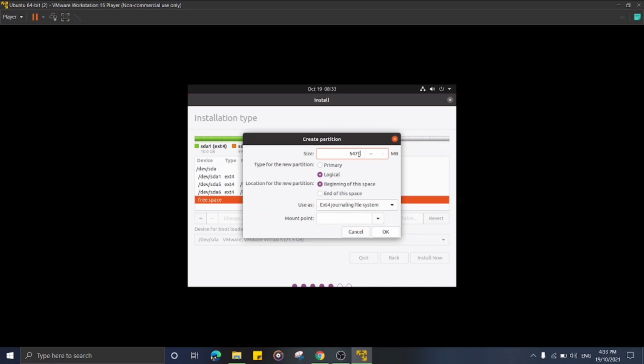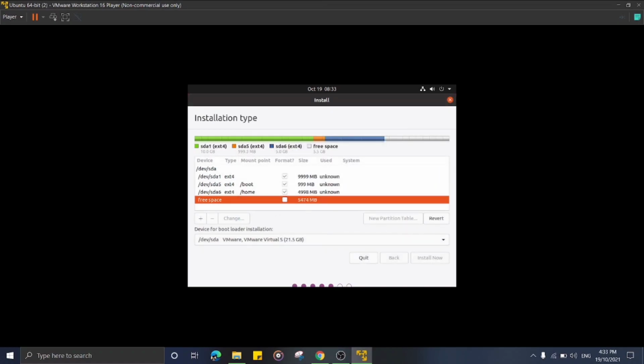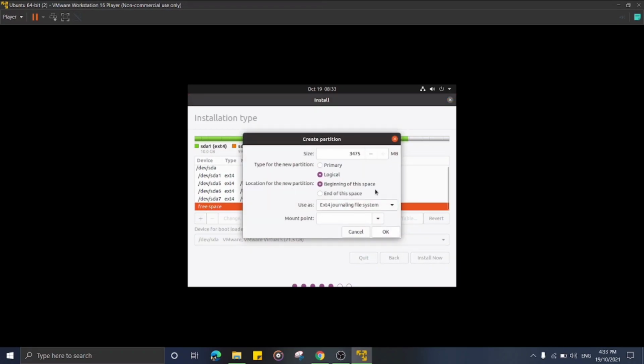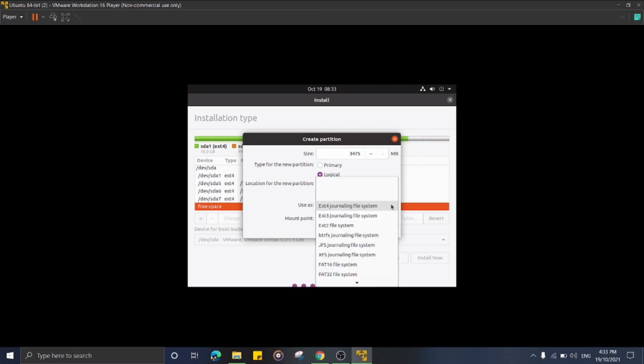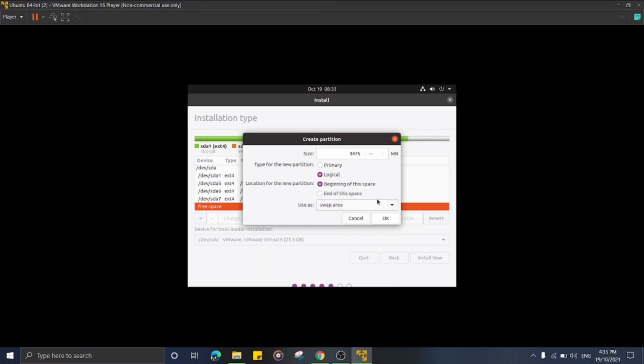Next, I will choose 2000 size, ext4 journaling, and choose var. Click OK. And last, go to use as and search swap area and click OK.